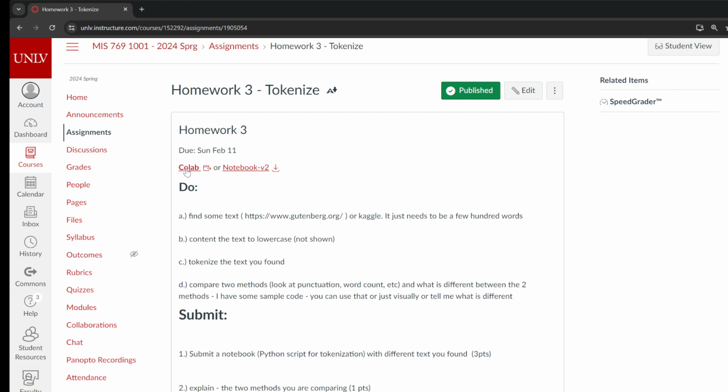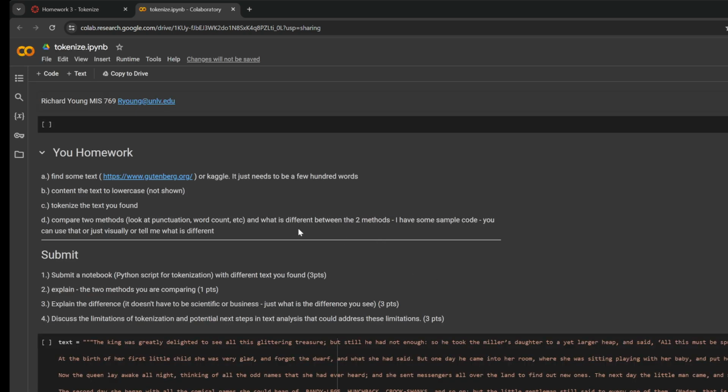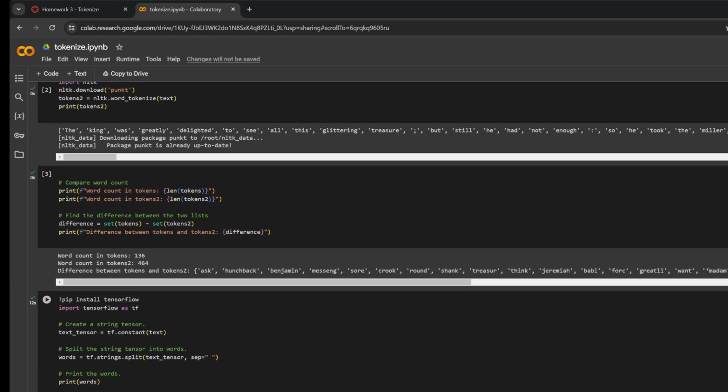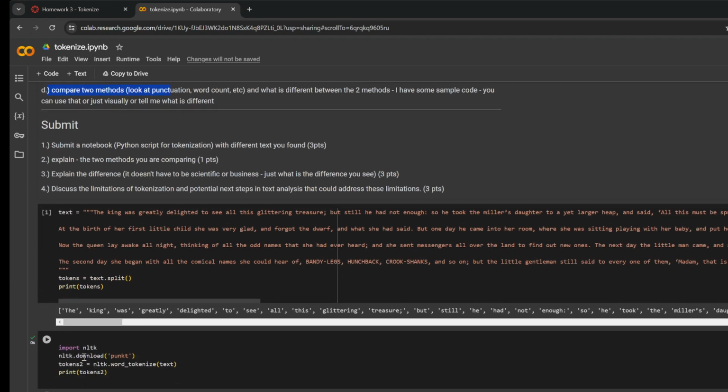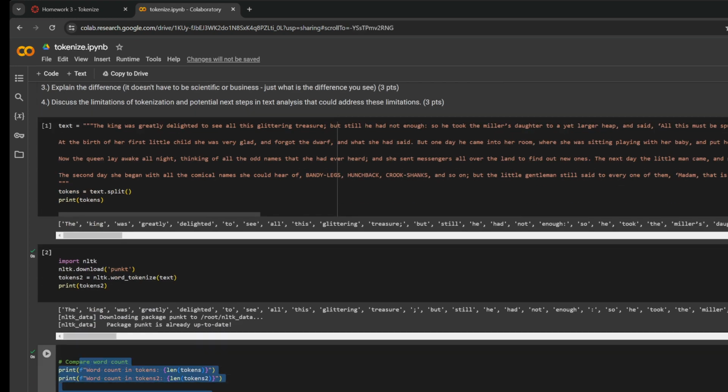Okay, so here, let's just load the notebook. These two are the same thing. I'm just going to click here. So again, all you've got to do is find some text. You have to make it lowercase, which I'm not going to show you, but you can just Google how to make text lowercase. Since it's a string, it's super easy. You just tack something on here. It's a 2-second thing. Just Google it. Tokenize the text you found. This will tokenize a bunch of different ways. Then compare the two methods. I did a real simple compare right here. But there's a million different ways to do it.